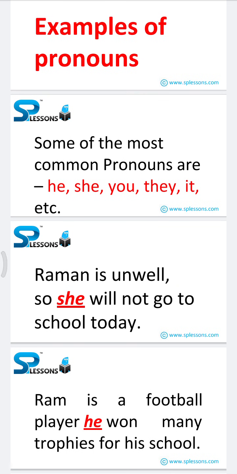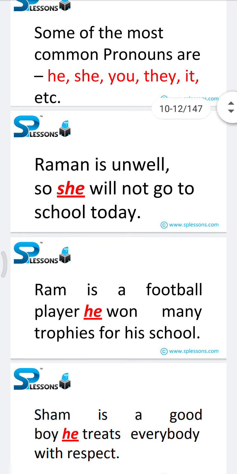Raman is unwell, so she will not go to school today. So here she is a clear pronoun. Ram is a football player. He won many trophies for his school. In this sentence, he is a pronoun. If you observe clearly, at the start of the sentence, I have mentioned Ram is a football player. If we want to use he, meaning the pronoun, we would need to use Ram again and again. So instead of Ram, we will simply use he. That is the benefit of using a pronoun instead of a noun.